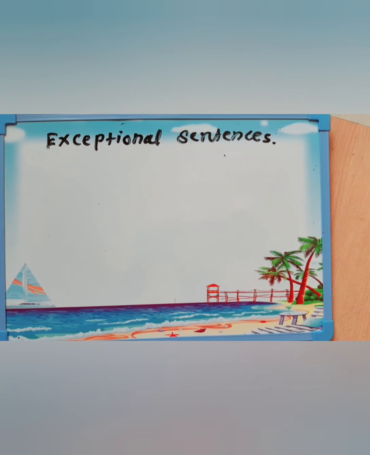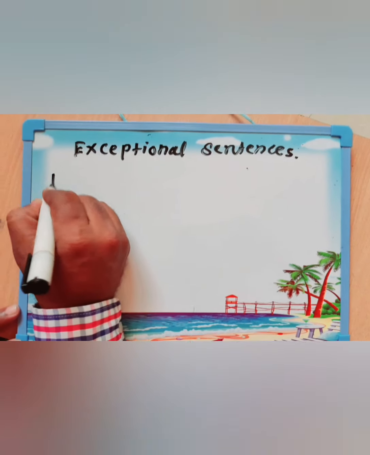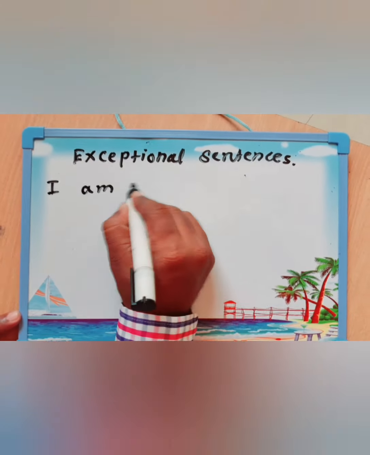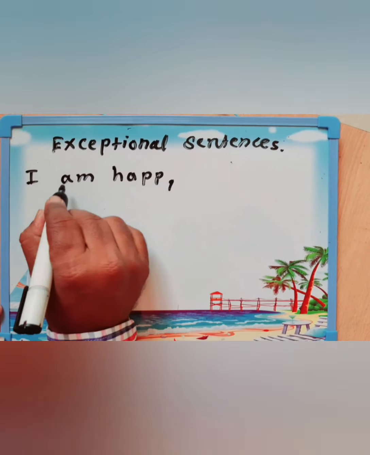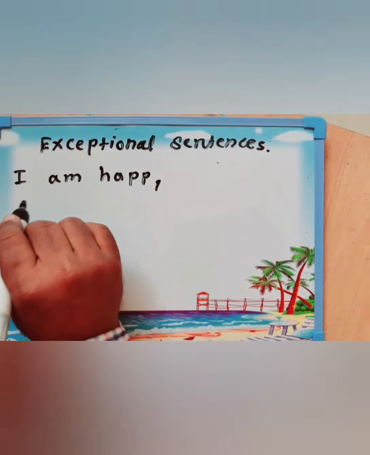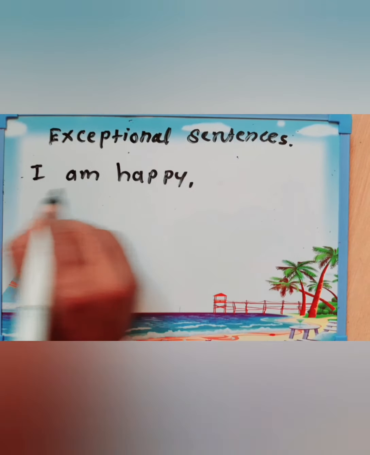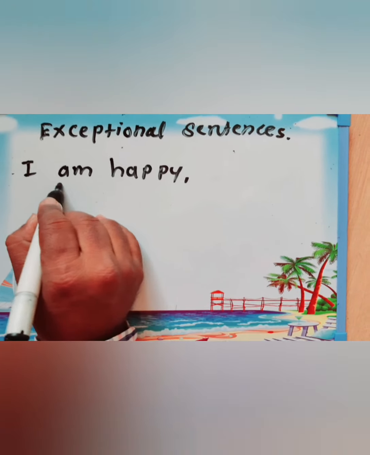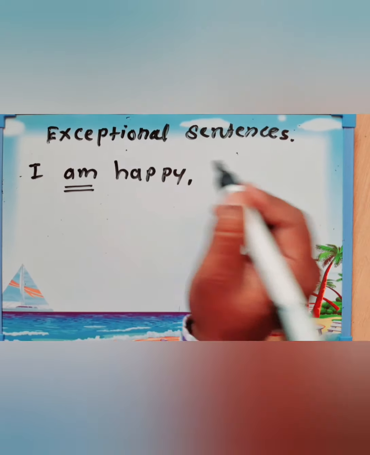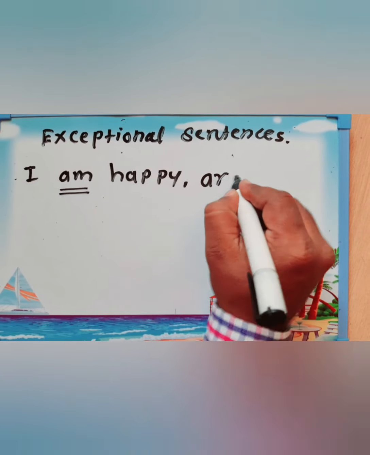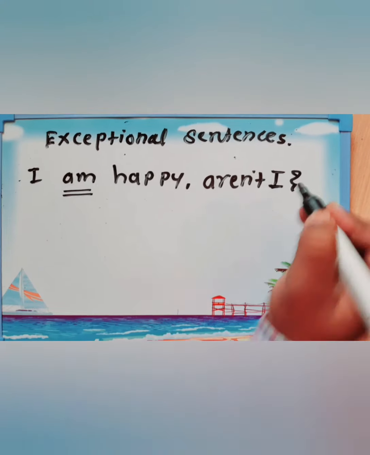There are some exceptional sentences or rules. For example, if the statement is like this, I am happy. In this sentence, don't take the helping verb am as it is. Don't write am. In this sentence, am is a helping verb, but we cannot take am as it is. Here we have to write aren't I. So mind it well, some sentences are exceptional.